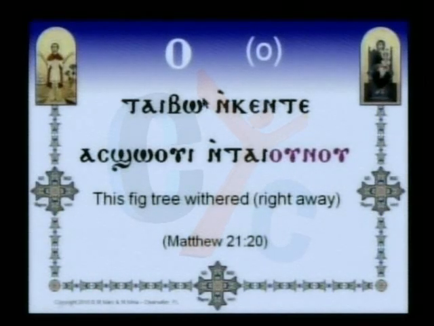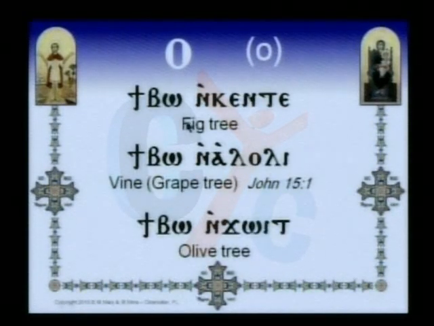Actually the word vo, which means a tree, is used for many of the plants in the Bible. And I have 3 examples here about the trees that are in the Bible. We have Tivo and Kente, fig tree, and this is as we gave the example before.